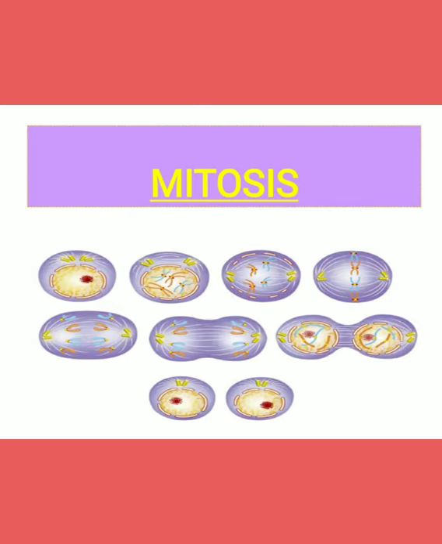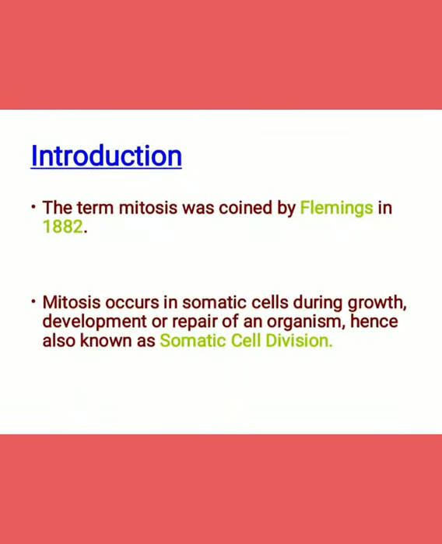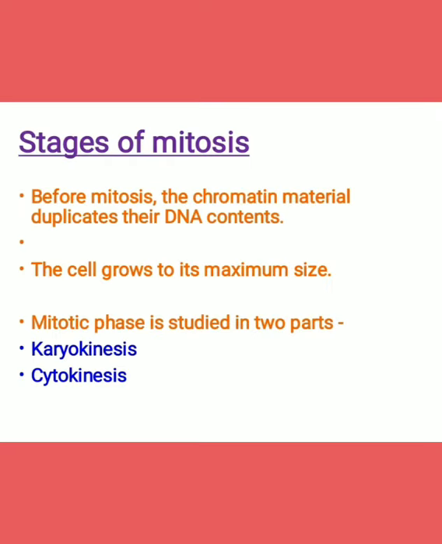Hello everyone. So our today's topic is mitosis. The term mitosis was coined by Fleming in 1882. During mitosis, a cell divides into two daughter cells, each containing the same number of chromosomes as present in the parent cell. Mitosis occurs in somatic cells during growth, development, or repair of an organism, hence also known as somatic cell division. Here are the stages of mitosis.